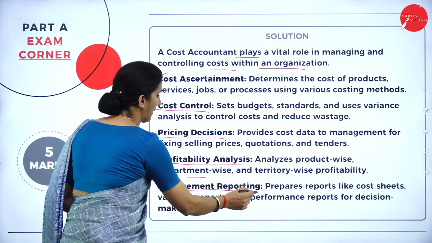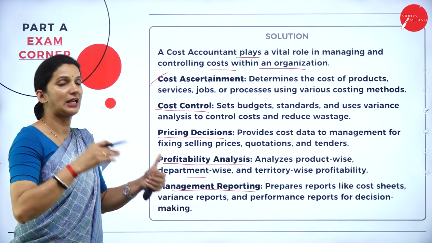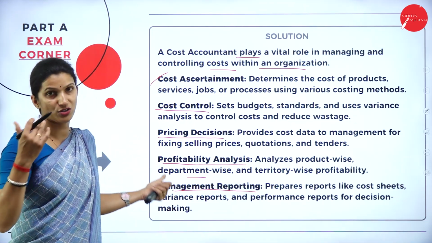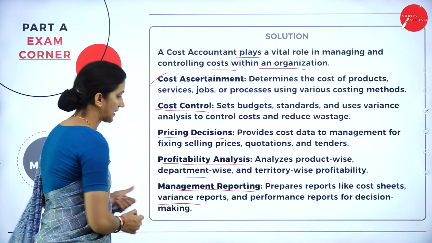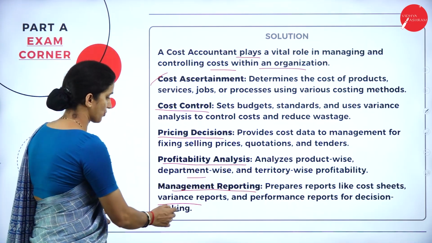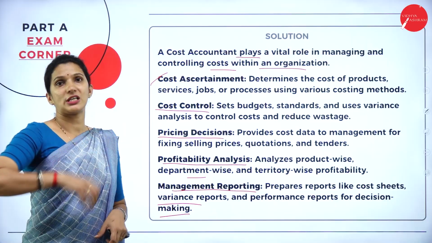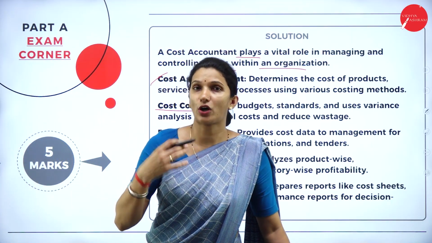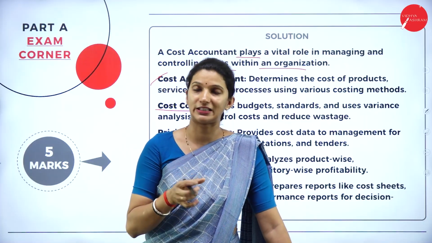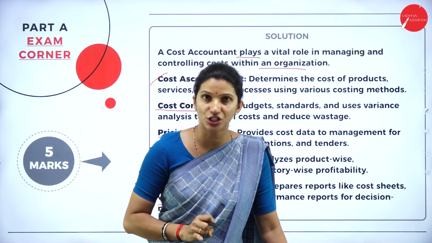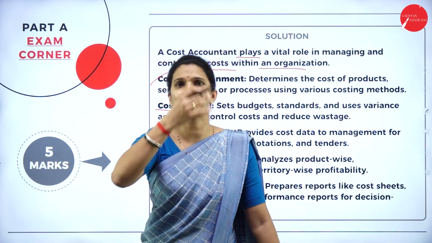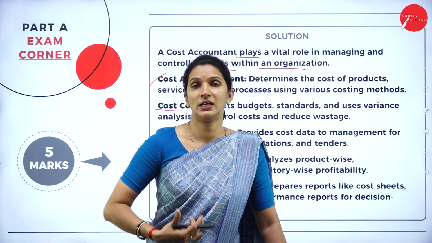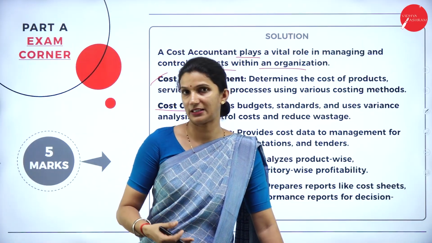Then we have management reporting. So they'll prepare reports like your cost sheet, variance reports and performance reports for decision making. So the cost accountants prepare the important documents or the important statements related to the cost. For example, your cost sheet, where you will get to know the complete details of the cost that is incurred for producing and selling the product.